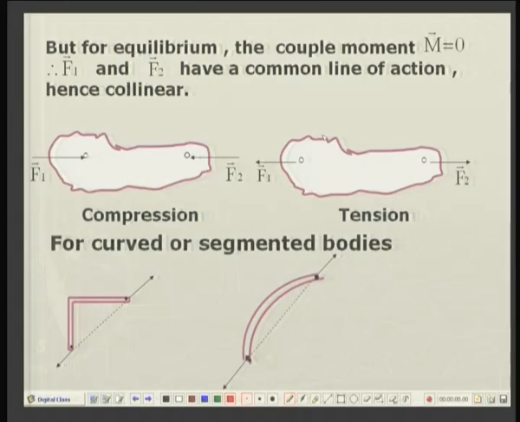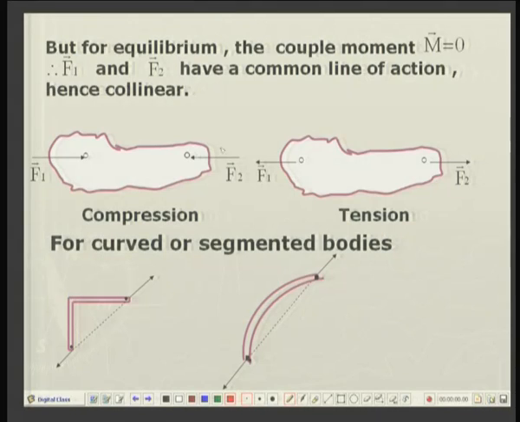There cannot be any other possibility, and accordingly, if the two forces are both pointing into the body, as shown over here, F1 and F2, then we call the body or the member as under compression. Whereas, if the two forces are going outward from the body, then the member is said to be under tension.